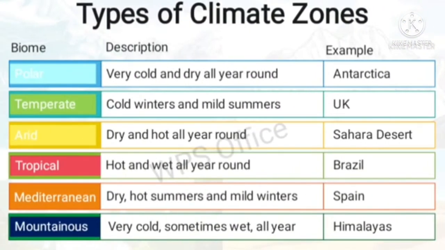Now, types of climate zones. We have the polar region, that is the polar climate. We have temperate climate, arid, tropical climate, Mediterranean climate, and mountainous regions. They experience their various climates. So Nigeria has a tropical climate. Okay, so Nigeria has a hot and wet climate all the year. That is, season all the year.